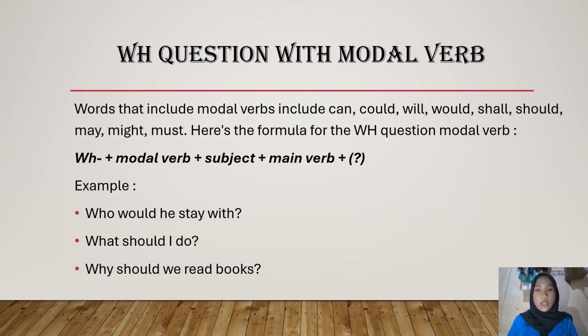Next, we have WH questions with modal verbs. Words that include modal verbs are can, could, will, would, should, shall, may, might, must. Here's the formula for the WH question with modal verbs. WH plus modal verb plus subject plus main verb. Example, who would he stay with? What shall I do? Why should we read books?